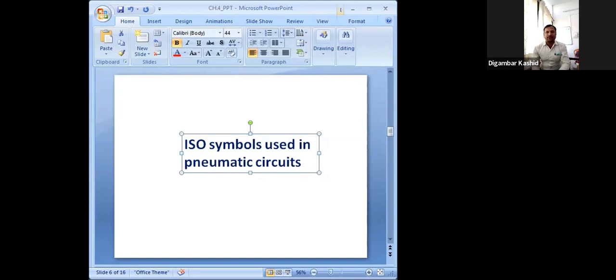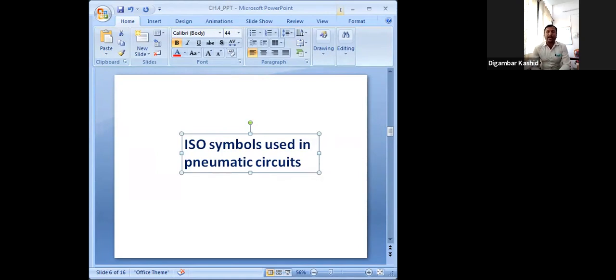So for that purpose, today we'll take the ISO symbols for hydraulic as well as pneumatic, because the symbols used in both cases are the same, though there is some difference, which we will also come to know through the symbols.